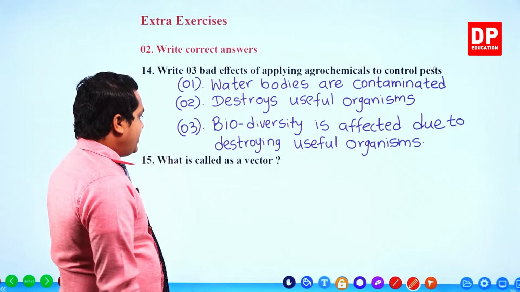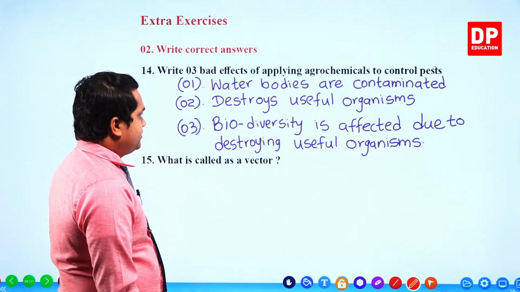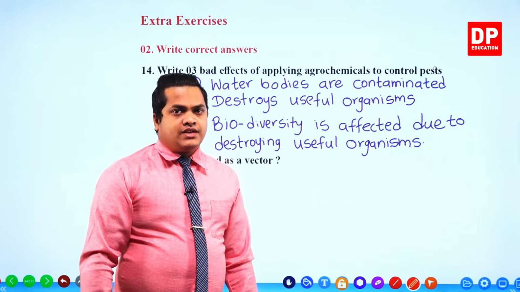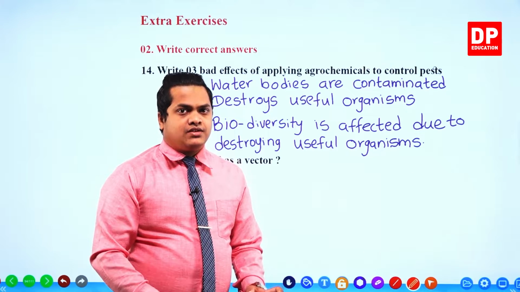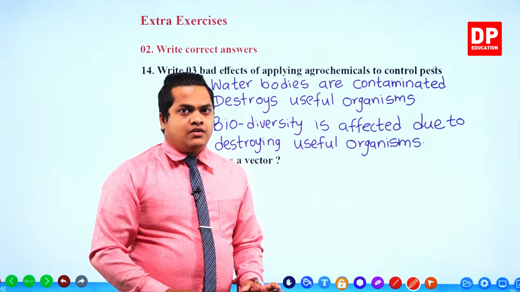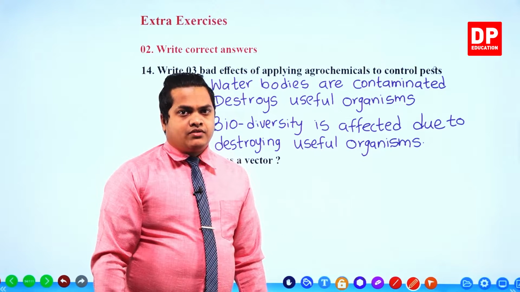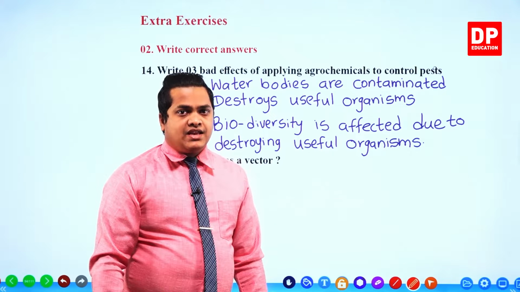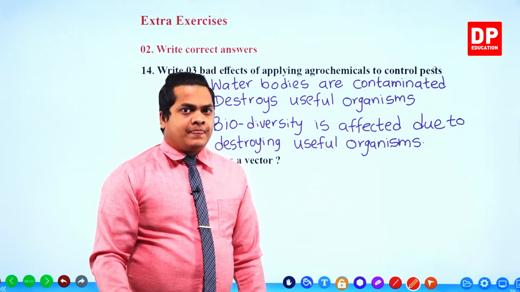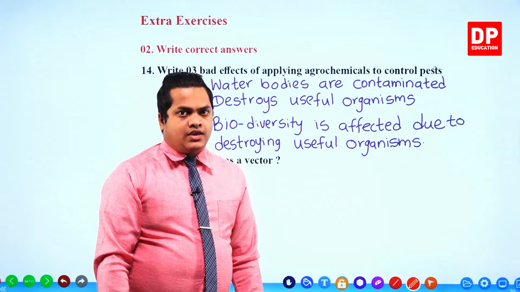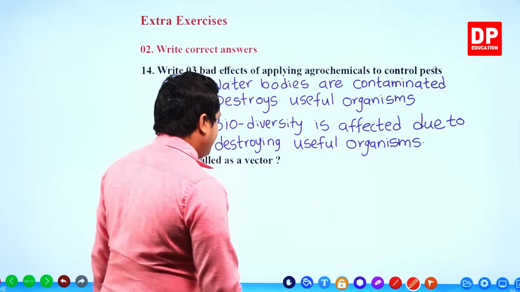Next one. What is called a vector? What is called a vector? So a vector is an organism that carries pathogens from one organism to another. Pathogenic microorganisms or disease carrying microorganisms are carried by these vectors. Okay, so we can write the answer.